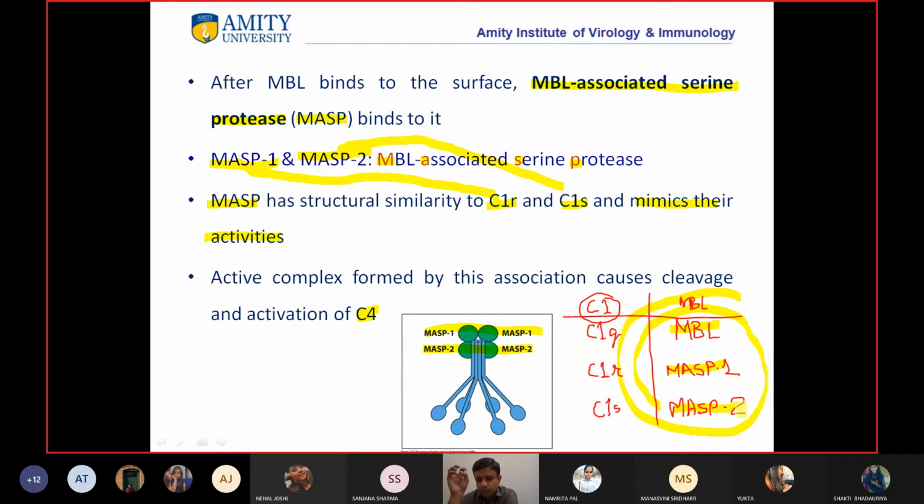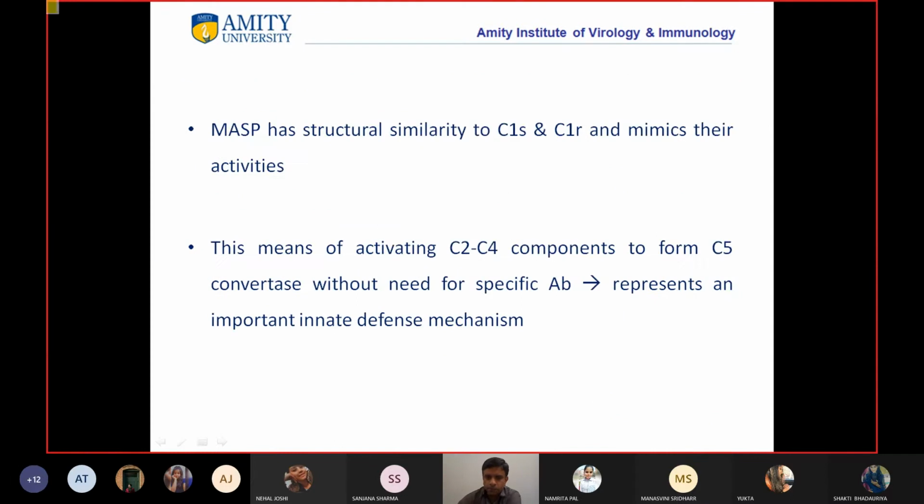Everything will proceed just as it did in the classical pathway. MASP has structural similarity to C1s and C1R and mimics their activity. This means of activating C2, C4 components to form C5 convertase is without need for specific antibody.